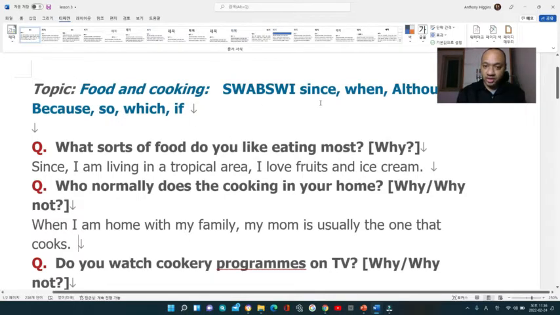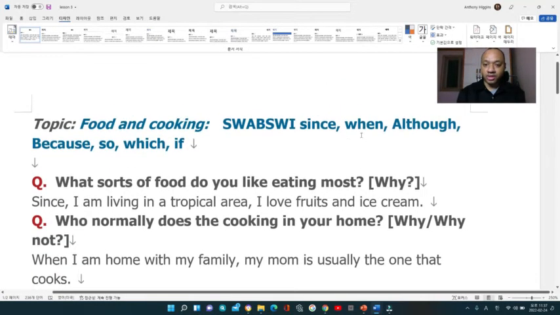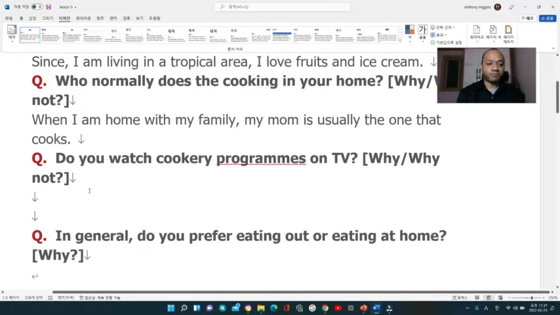So the first letter we used since, the second we used when. Now the third we're going to use, although, with this question. Here it says, do you watch cookery programs on TV? Cookery programs are TV shows relating to cooking. My favorite show is the one on a Korean channel called 골목 식당. Only Koreans would know that. It's very similar to Kitchen Nightmares, run by Gordon Ramsay, but it's more like a Korean version.